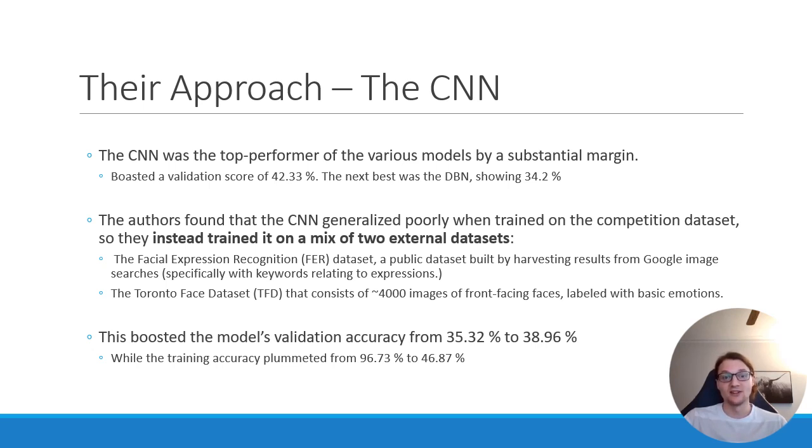The authors consider it as primarily important to their work that they made an interesting choice in the way they trained the CNN. They only trained it on external data sets, 2 publicly available ones. They did not use any competition data to train their CNN, and they credit this choice as a primary factor of their success. They found that when they trained it on the competition data, it always led to overfitting issues.